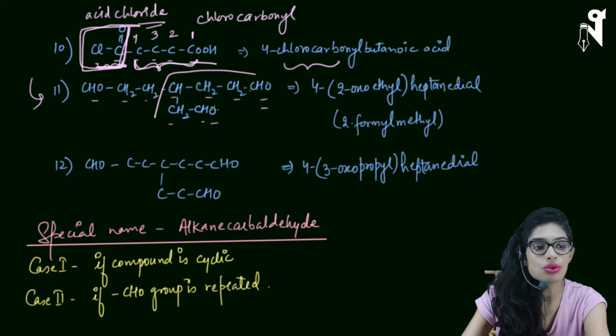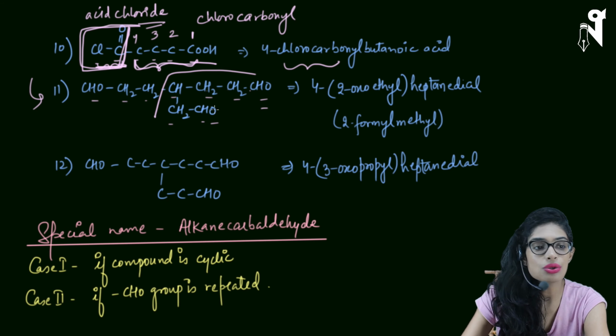But just in case I do not include my CHO in the main chain, I just say that I have only one single carbon and then CHO as a whole group is attached to my CH2. In that case, this chain name will be methyl. And what will be the name of CHO? It will be formyl. Present on which position? First position, because there is only one carbon which we are treating as the main chain of my branch.